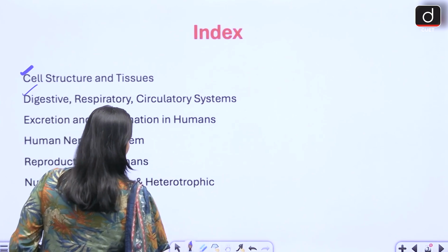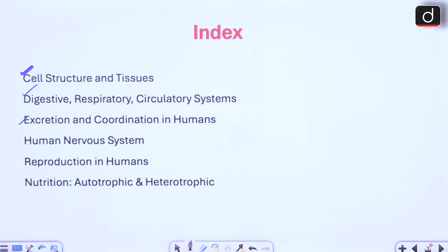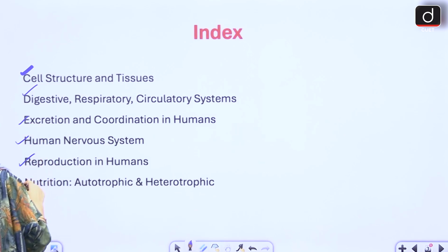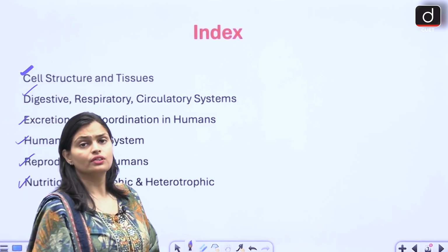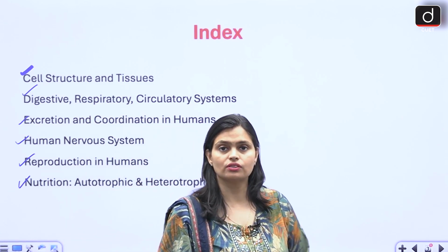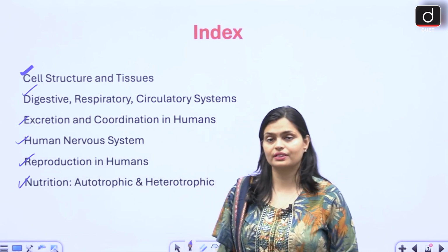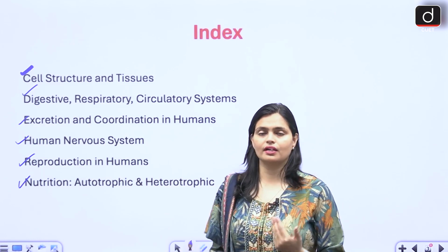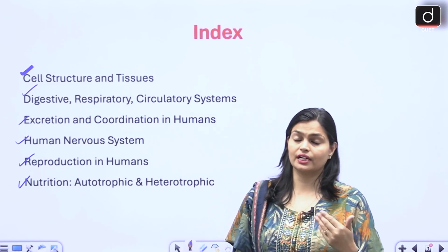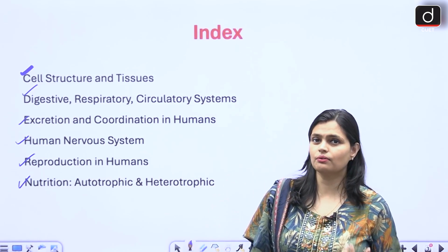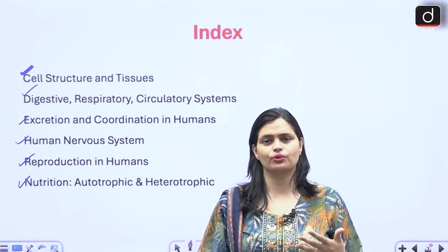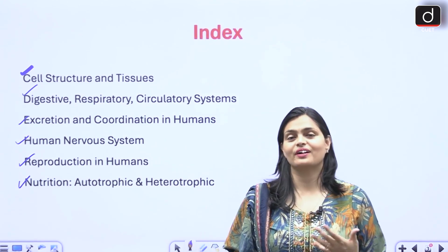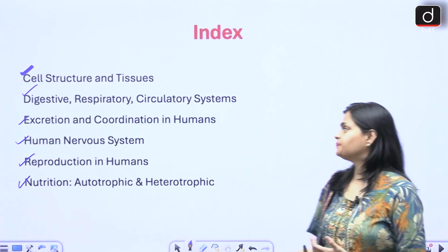After that, your excretion and coordination in human nervous system, reproduction in human, nutrition, that is autotrophic and heterotrophic. So these are some of the important topics from where you may expect questions in your exam, right? One by one we'll get to all the topics. Try to understand the concept. Once you understand the concept, very easily you are going to memorize, very easily going to understand the thing as well. Okay.